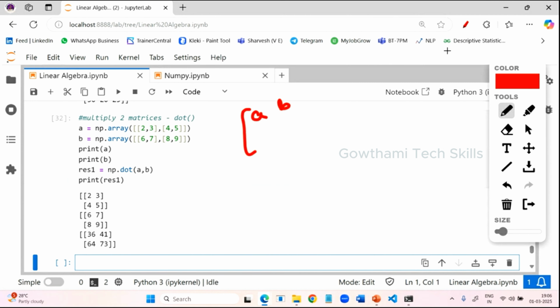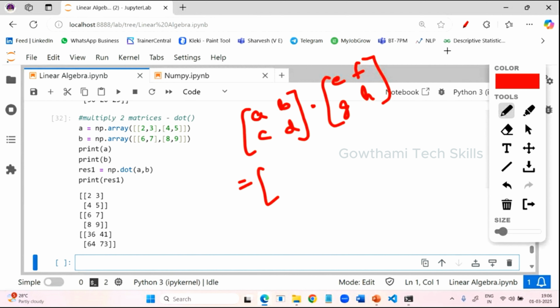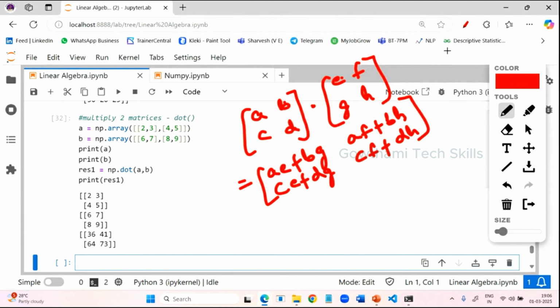Understand, your first matrix has the values A, B, C, D, and the second matrix has E, F, G, H. So the formula will be AE plus BG, then AF plus BH, like this. Then here also the same thing: CE plus DG, then CF plus DH. This is the formula. Now just make use of this and you will get the output.